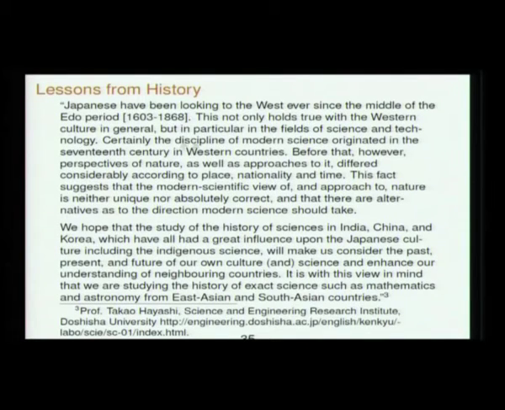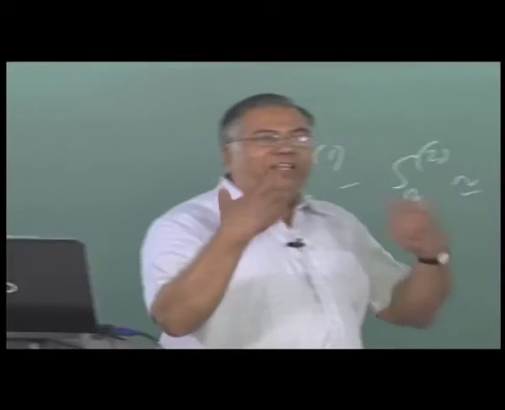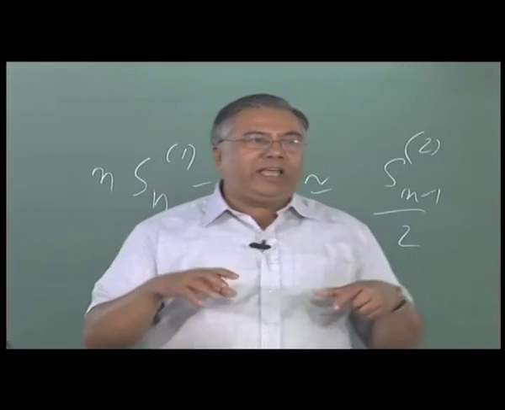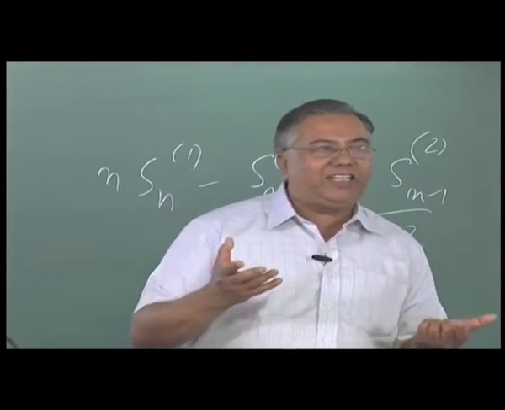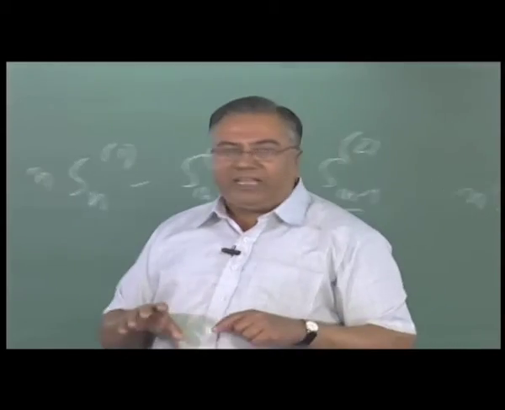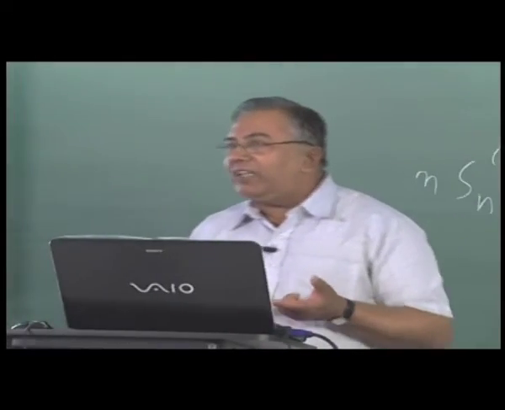He says that the discipline of modern science originated in the 17th century West. Before that, however, perspectives of nature as well as approaches to it differed considerably according to place, nationality and time. This fact suggests, he does not say proves, but he just suggests, that the modern scientific view of and approach to nature is neither unique nor absolutely correct, something that should have been obvious to us, except for the fact that while we learnt modern science, we learnt no other science of any other civilization, and therefore we thought that that is the only way of doing things.